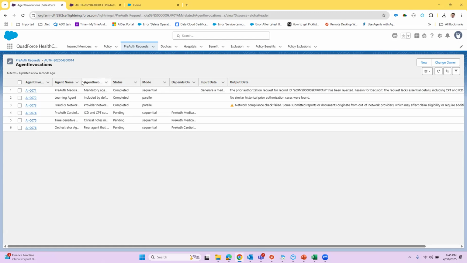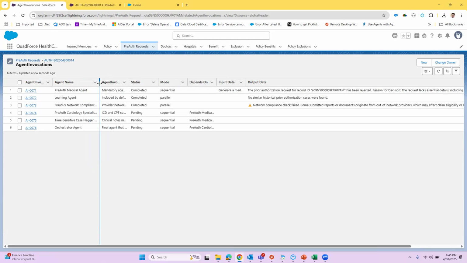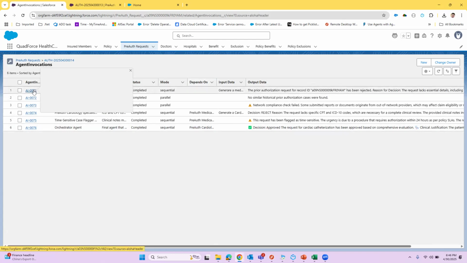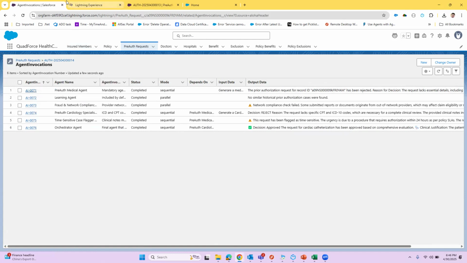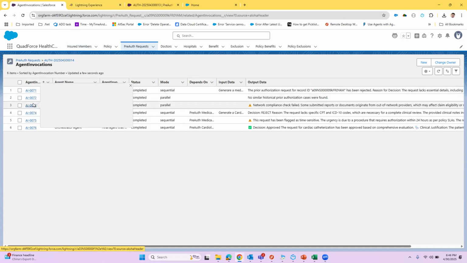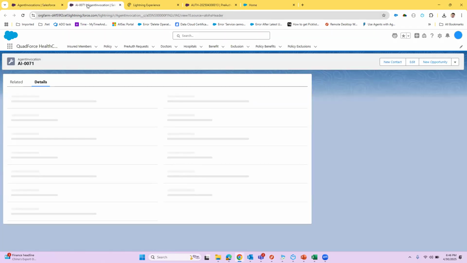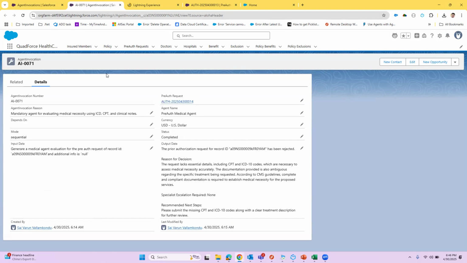If you can see, the agents that the Swarm Planner LLM has invoked are a medical agent, learning agent, fraud and network compliance, cardiology specialist agent, time sensitive, and orchestrator agent. Let's see what the medical agent is doing. The medical agent analyzes the treatment description and the clinical notes to see if all the ICD, CPT codes, etc., are matching or not.